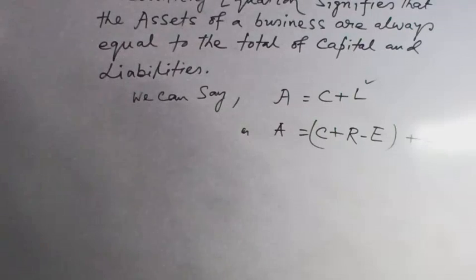Now another term is goods. Goods include all those goods which are purchased for resale or which are used for producing, and goods which are meant for sale. Then another term, cost.